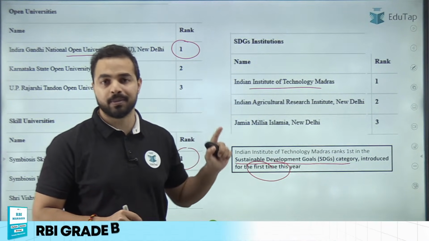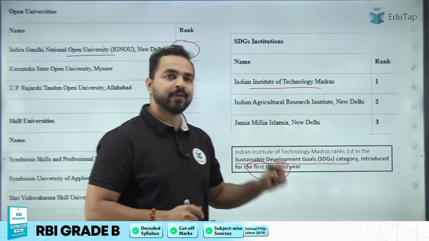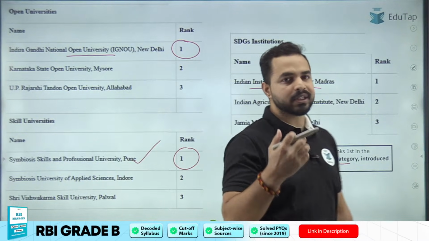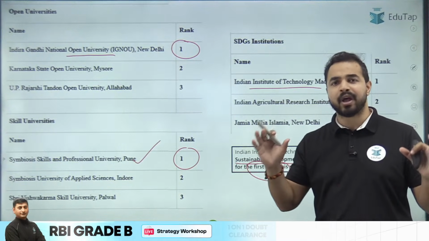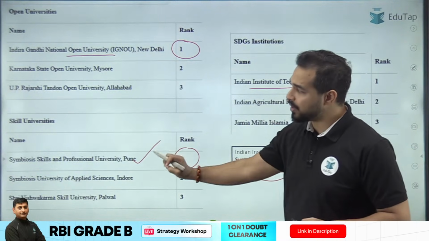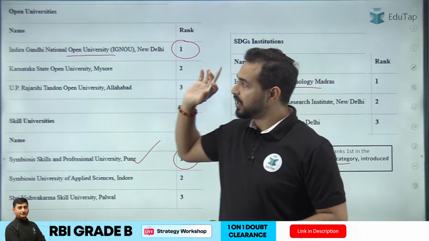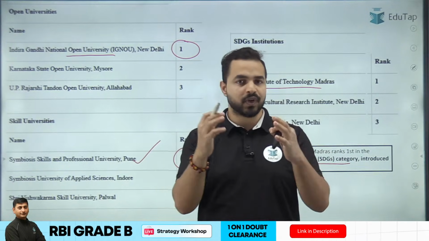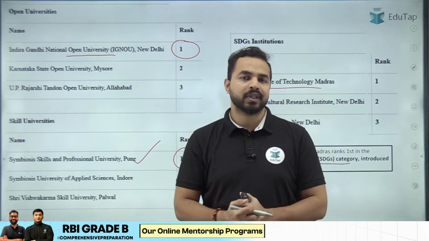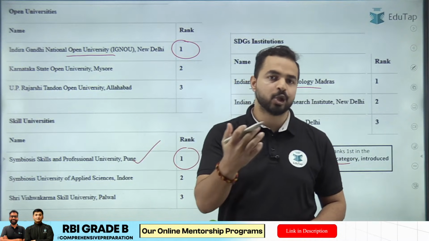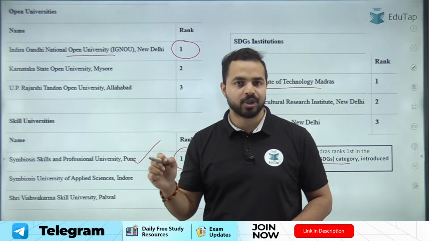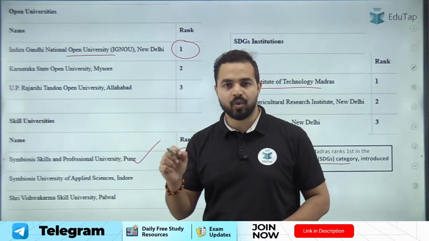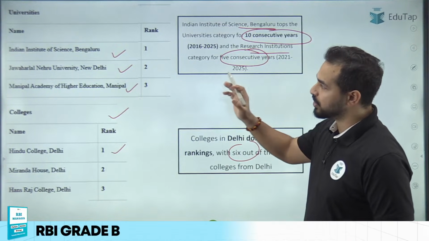That is a very important part you have to remember. Apart from that, when it comes to the skills, the institution's name will also start with S. Just remember that Symbiosis has got the skills, and Indira Gandhi National Open University is for the open universities. If we talk about the colleges, the Hindu College of Delhi was on the top, and when it comes to the universities, it was IIT Bengaluru which is on the top, right?